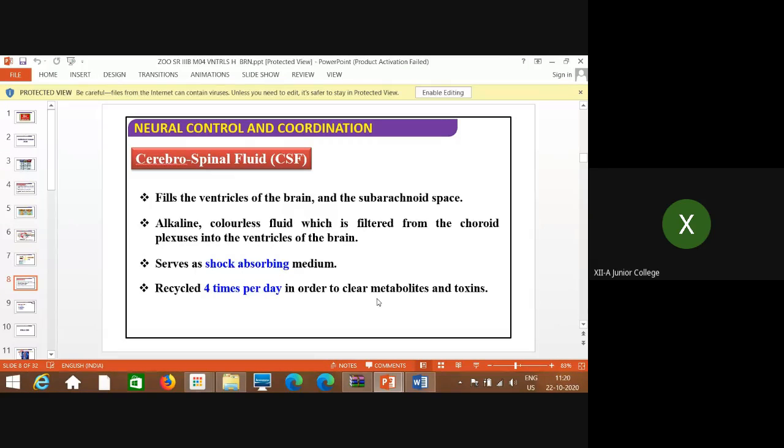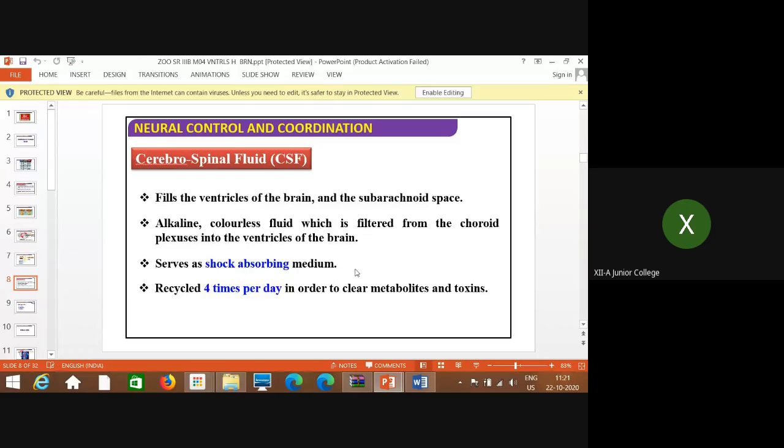So CSF is an alkaline colorless fluid which is filtered from the choroid plexuses into the ventricles of the brain. From the choroid plexuses it goes to the ventricles, these cavities of the brain. Okay, and it serves as a shock absorbing medium. It is very, very important. Especially it is shown by a different color here. That is the shock absorbing medium.